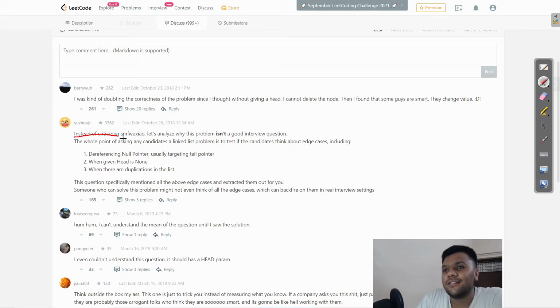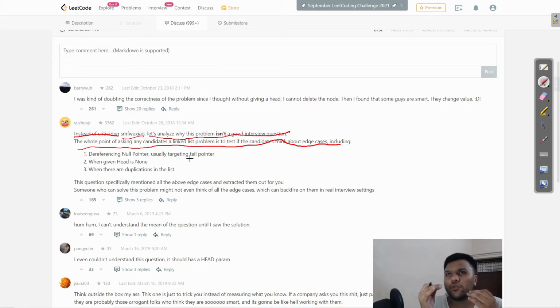He says: instead of criticizing, let's analyze why this problem is not a good interview question. The whole point of asking a candidate a linked list problem is to test if the candidate thinks about edge cases, like dereferencing a null pointer, targeting the tail pointer, when the head is not given, and when there are duplicates in the list.